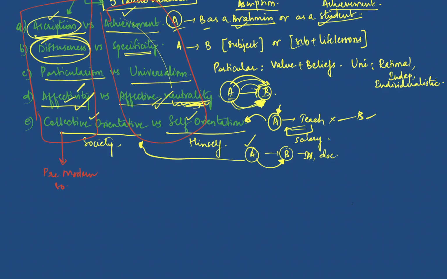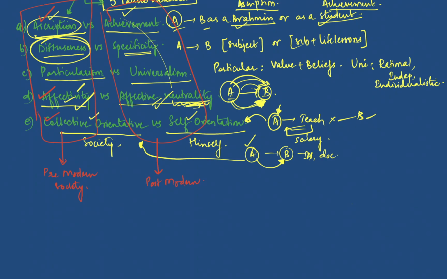In the pre-modern society, in India, if you see, we used to honor people on the basis of caste system, right? We used to be very collective in orientation. Everything that happens used to happen in the family. Every person in the family used to know if a certain decision is taken, and we used to be full of emotions, right?